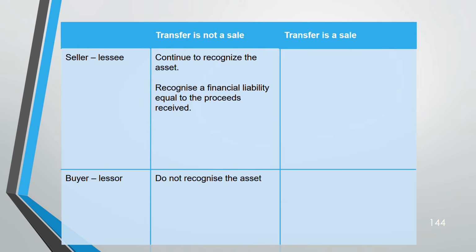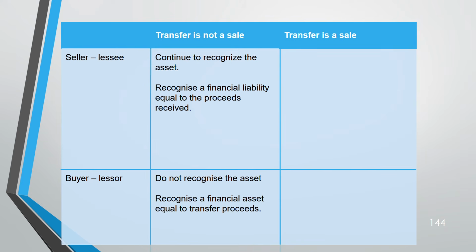So do not recognize the asset, even if you have bought it, because it's not a sale. Again, anyway, the lessee is taking it back from you. So do not recognize the asset. You instead recognize the financial asset. See, a financial liability for someone is a financial asset for you, because you are going to get the payment from the lessee, no? That's why you have to recognize a financial asset according to what you have paid.